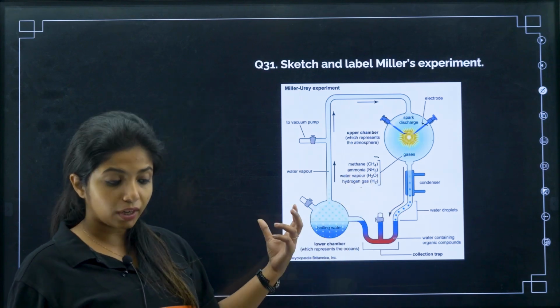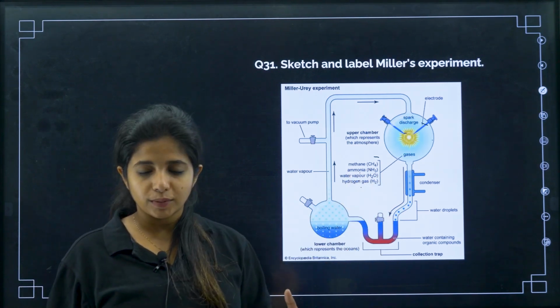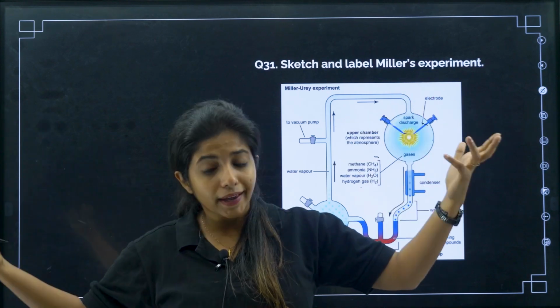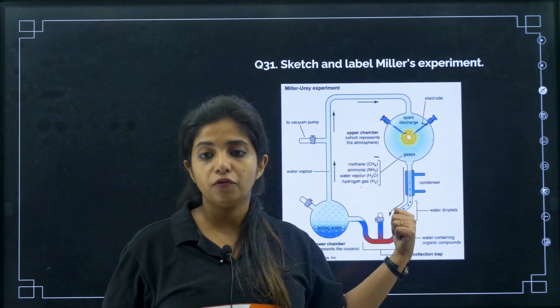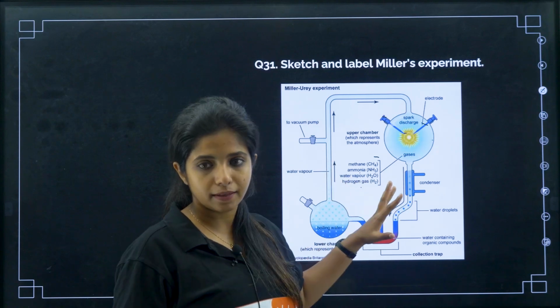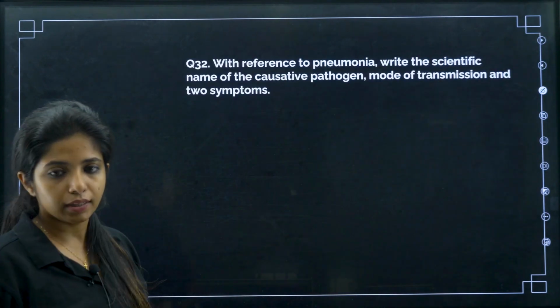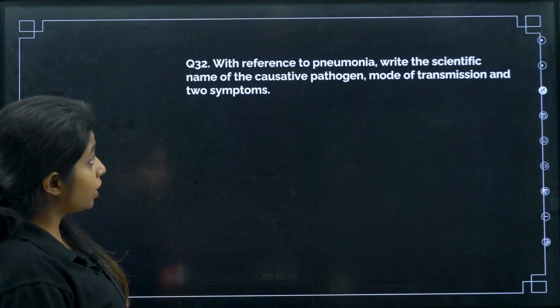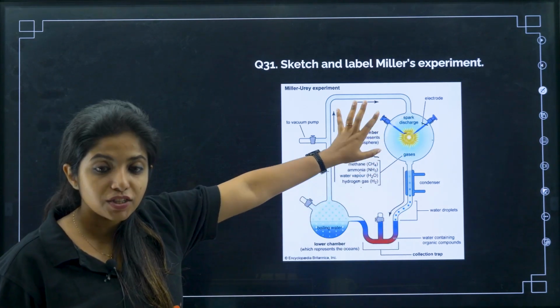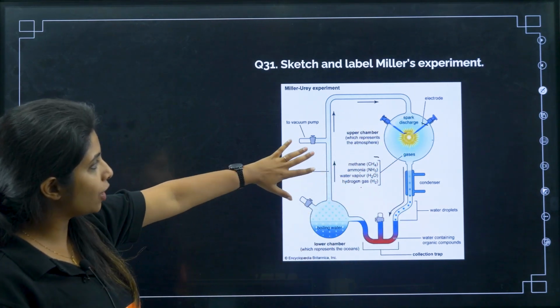So with this you get to know the chemical evolution of earth. In the primitive earth there were only these gases. With these gases, how did organic content form? This is how organic content formed, and this was the experiment of Stanley Miller. Okay, so you have to draw this and explain. Cool. Also please remember there is no oxygen over here. It is totally anaerobic condition.